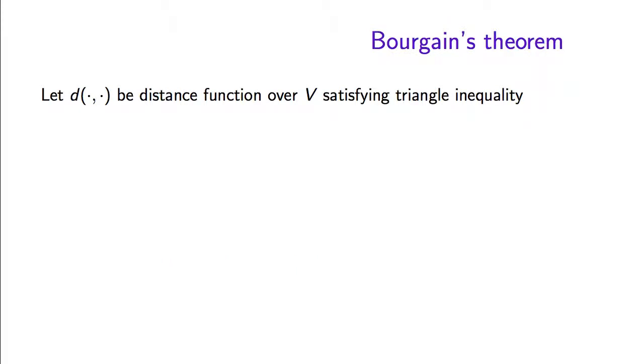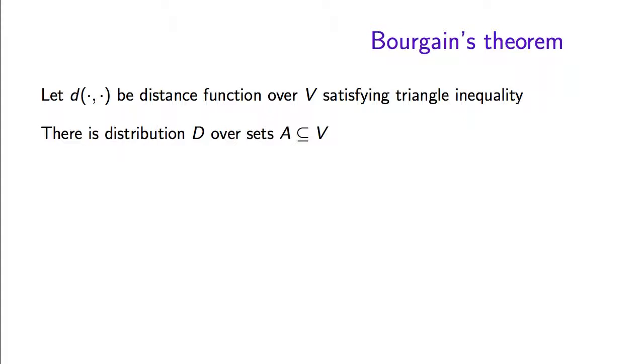After seeing all these examples, let's now see the proof of Bourgain's theorem. And remember, Bourgain's theorem says that if we have some finite set V, in our application V will be the set of vertices of a graph, and we have a distance function over those vertices that satisfies the triangle inequality, and in our application D will be the optimal solution of the Leighton-Rao relaxation,